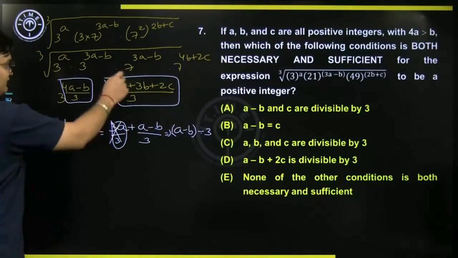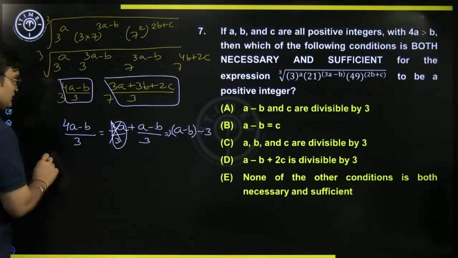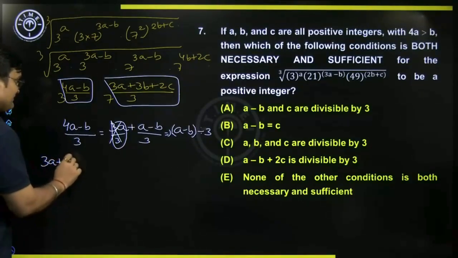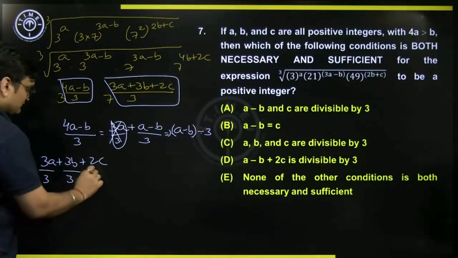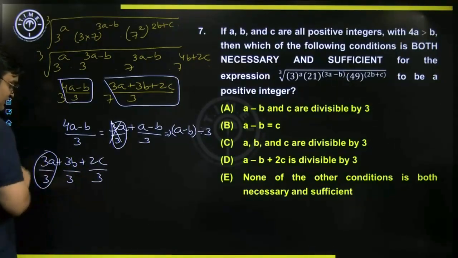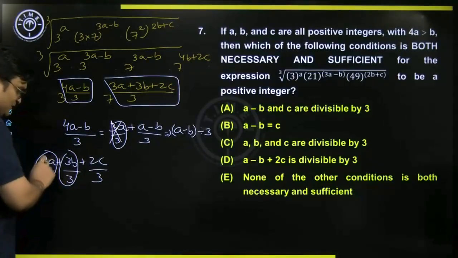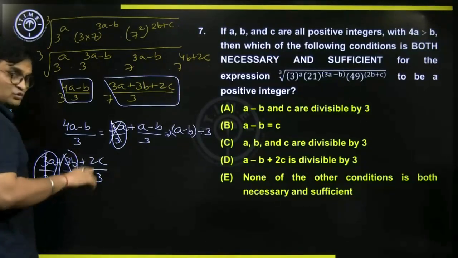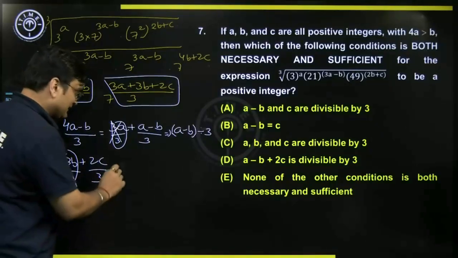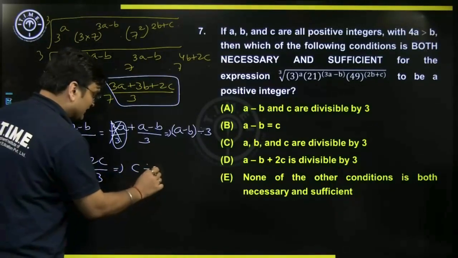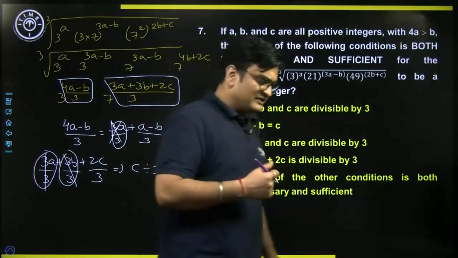And similarly, when will this part be an integer? So 3A plus 3B plus 2C by 3, the 3A plus 3B part anyway is divisible by 3, so ignore it. So 2C must be divisible by 3 and 2 is not divisible by 3. Hence can I say C must be divisible by 3. This is the second condition.